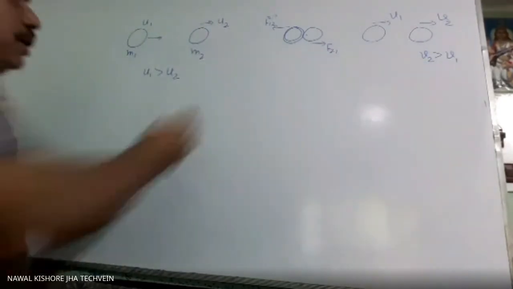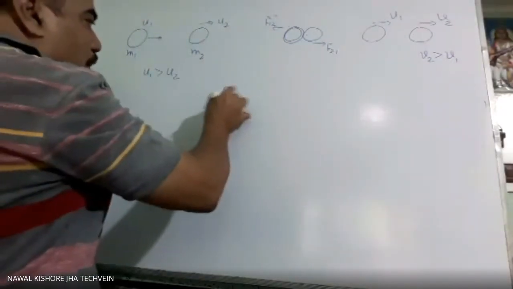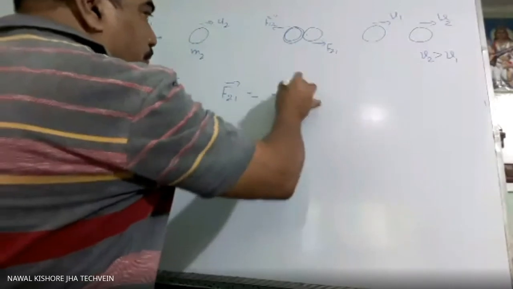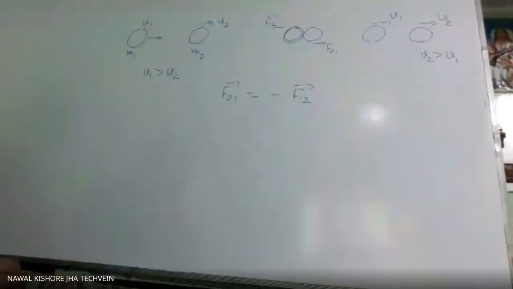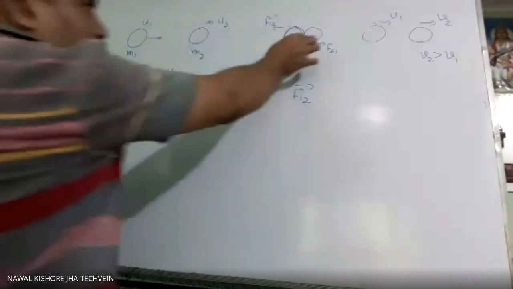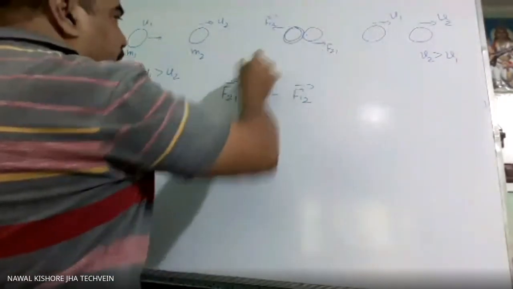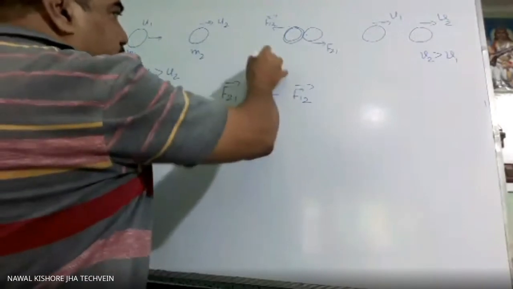So what does it mean? This F21 is minus of F12. Magnitude will be the same and direction will be opposite. Now let these two balls remain in contact for time delta t.